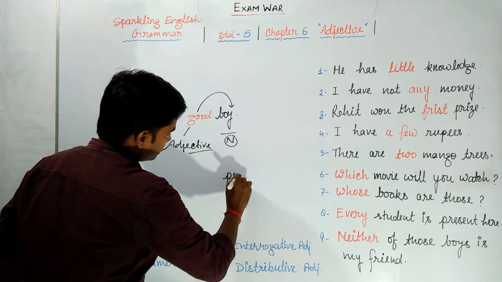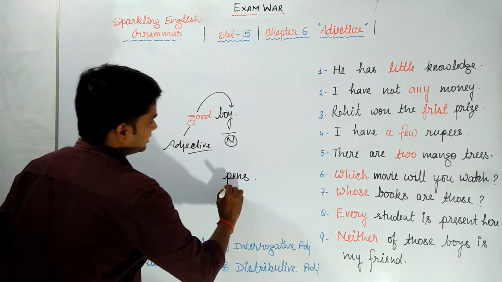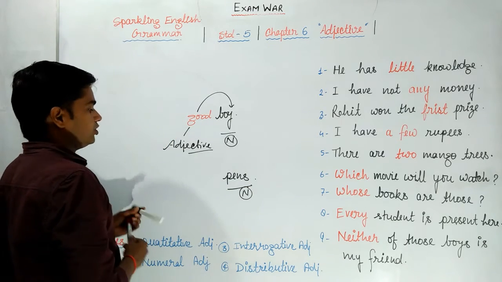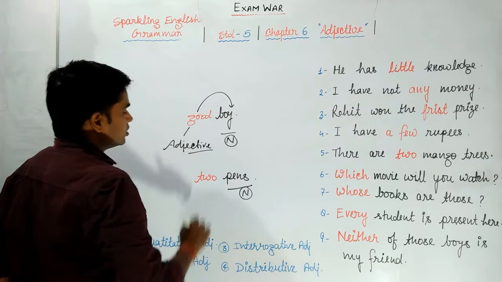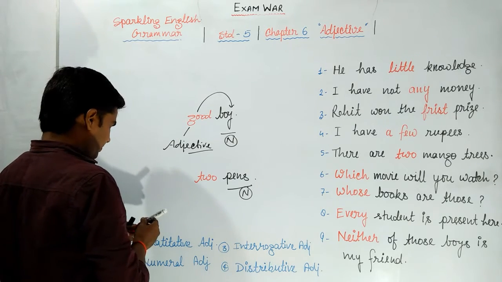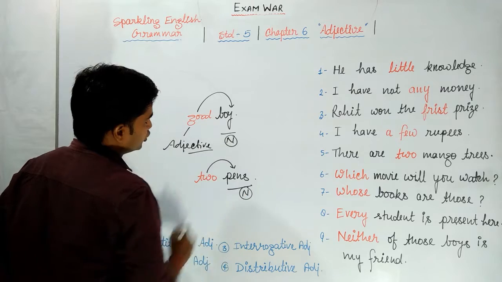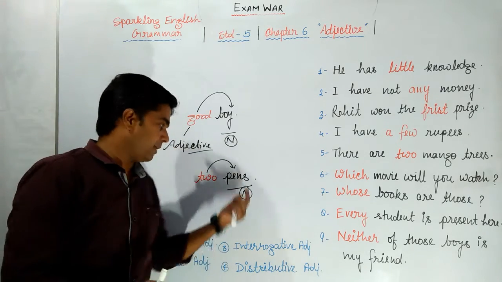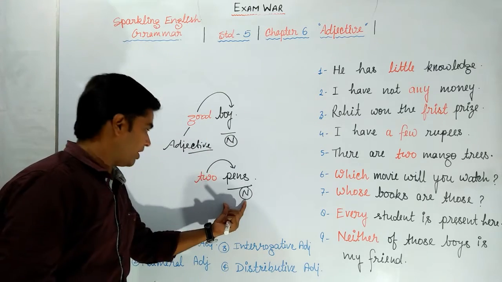I wrote pens. Dear friends, this is a noun. And if I write two pens, then this number two is telling us something about pens. It is defining the number of pens.